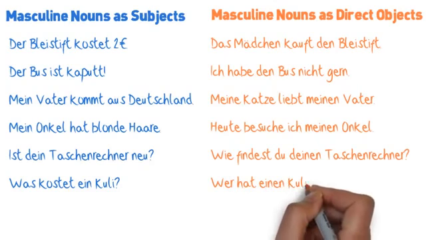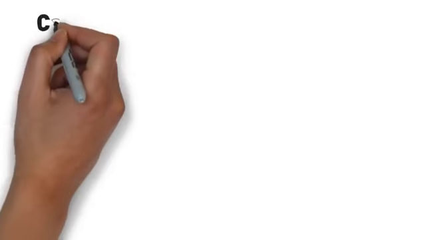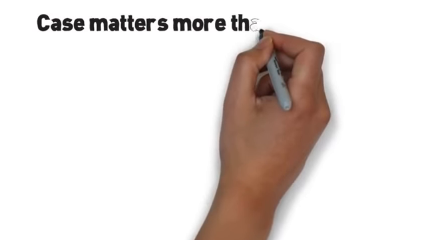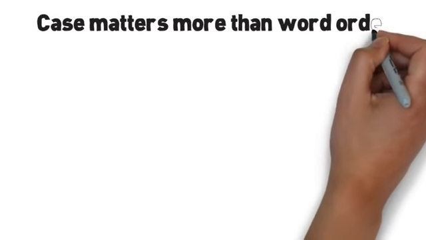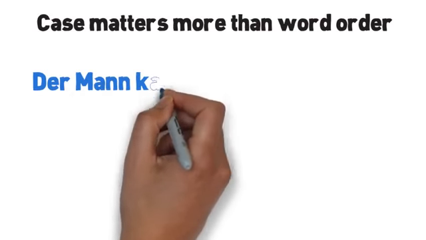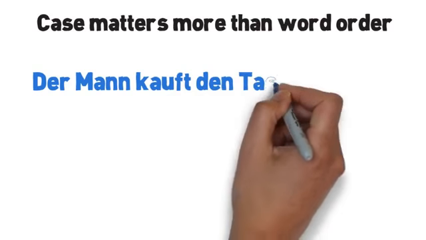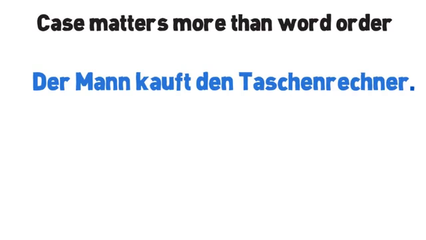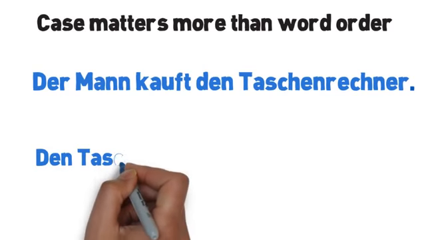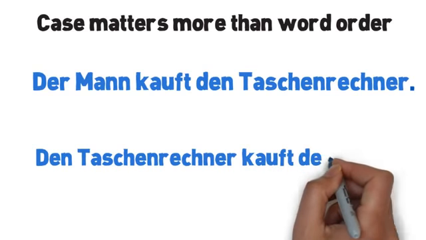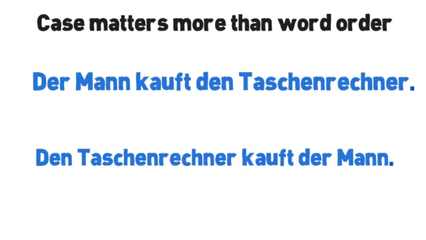One of the trickiest things for English speakers to get used to is that the system of cases is more important in German than word order. In English, we know what the subject is and what the direct object is, pretty much based solely on word order. But in German, the subject doesn't always have to come first. You may have a sentence like, den Taschenrechner kauft der Mann. Now, common sense will tell you that calculators don't buy men, it's the other way around.